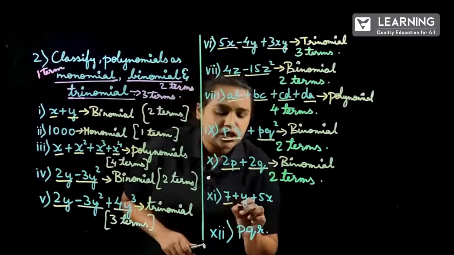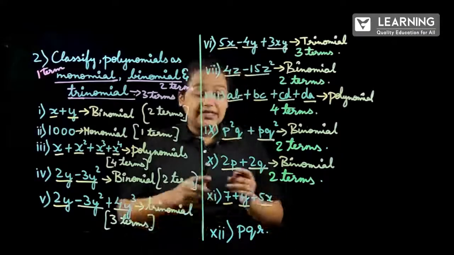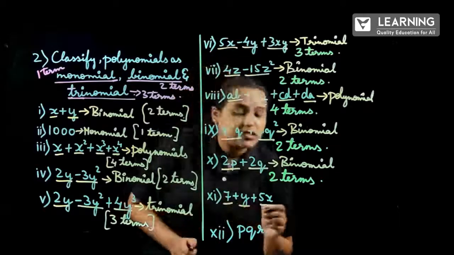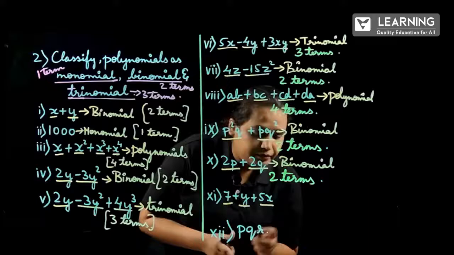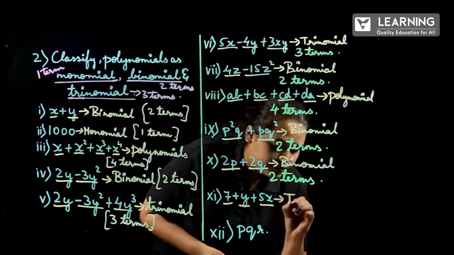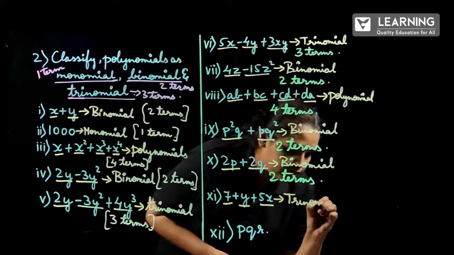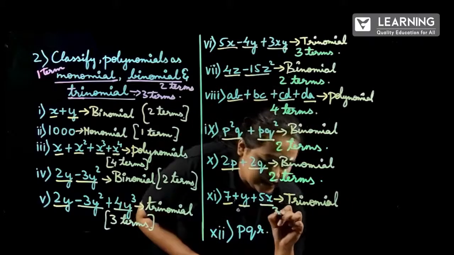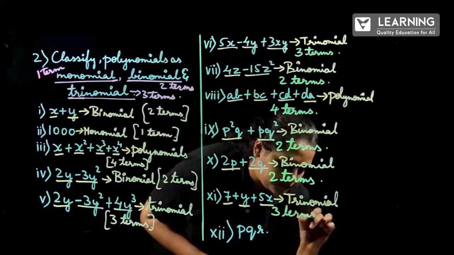So 1, 2, 3. So 3 terms are there. If 3 terms are there, then we call it trinomial, because there are 3 terms.